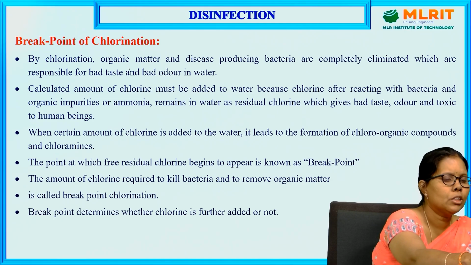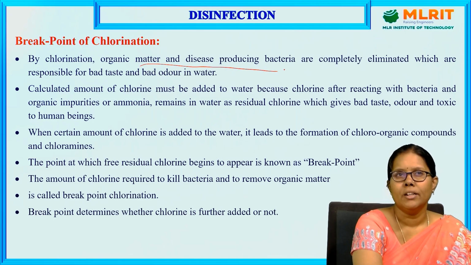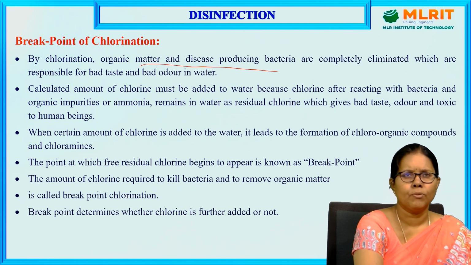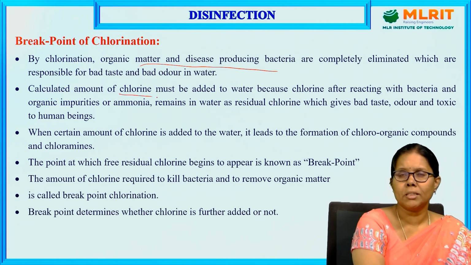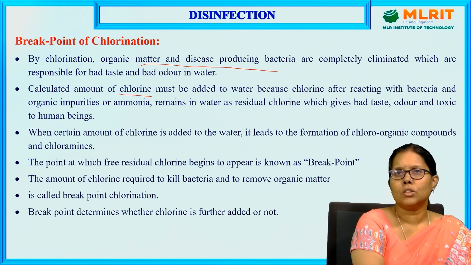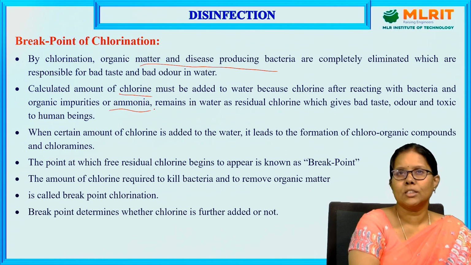By chlorination, organic matter and disease-producing bacteria, which are responsible for bad taste and bad odor in water, are completely eliminated. The calculated amount, the predetermined quantity of chlorine, must be added to water, because after reacting with bacteria and organic impurities like ammonia, chlorine remains in the water as residual chlorine.